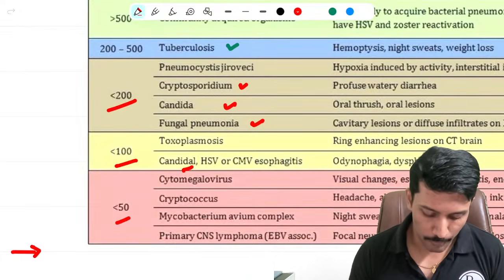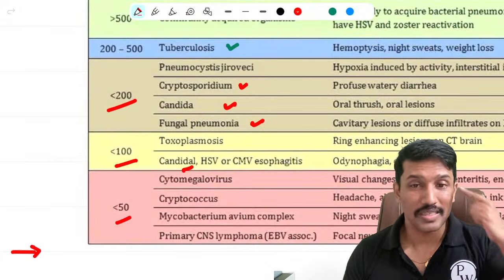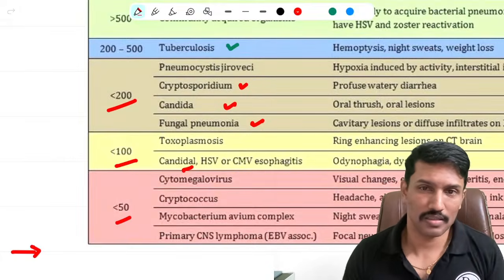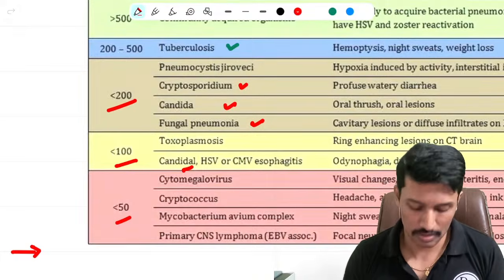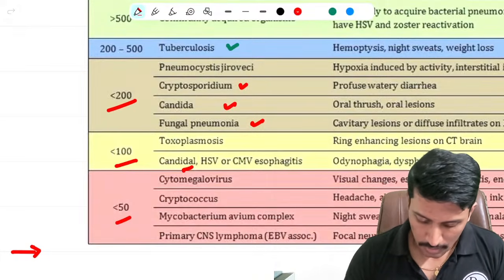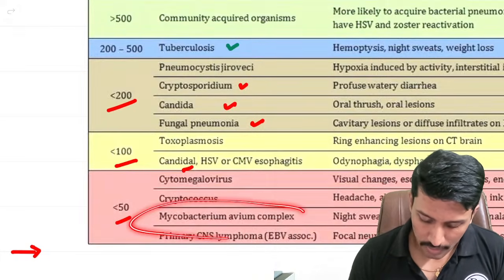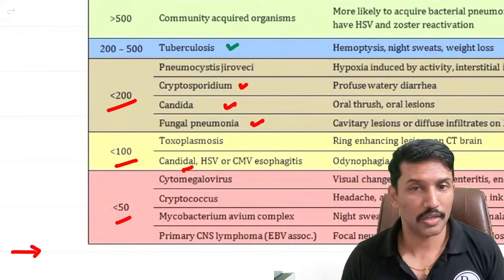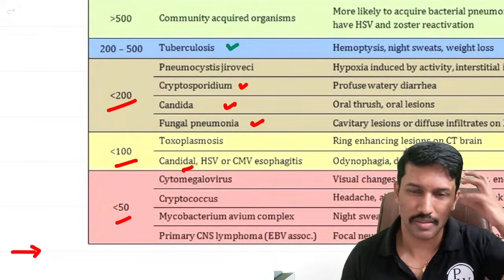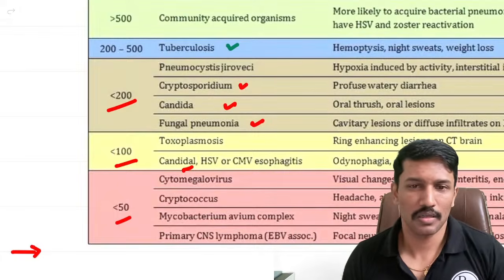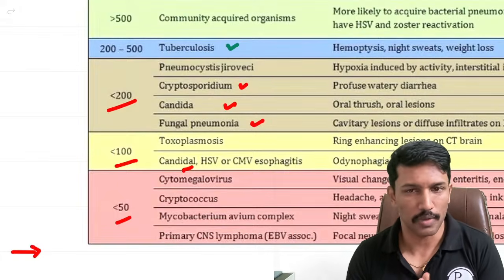And when it is below 50, you can develop cytomegalovirus retinitis, cryptococcal meningitis, then infection by MAC or Mycobacterium avium complex, and even primary CNS lymphoma associated with the Epstein-Barr virus.